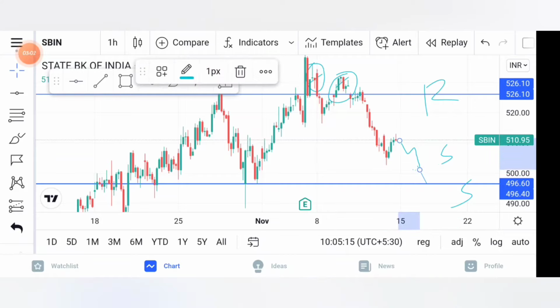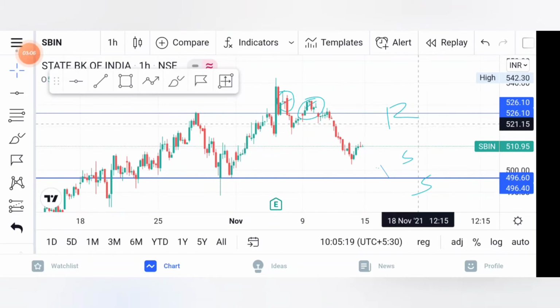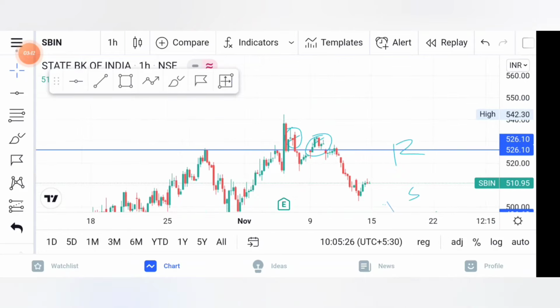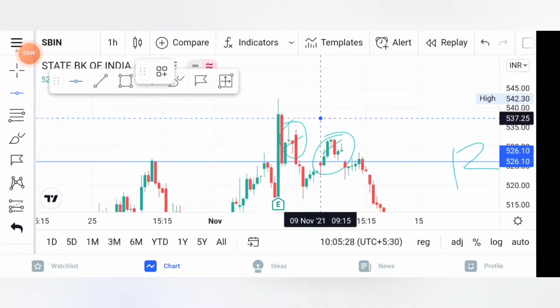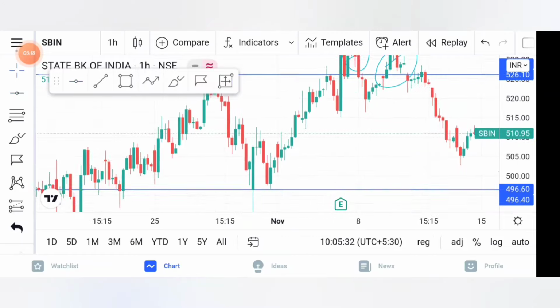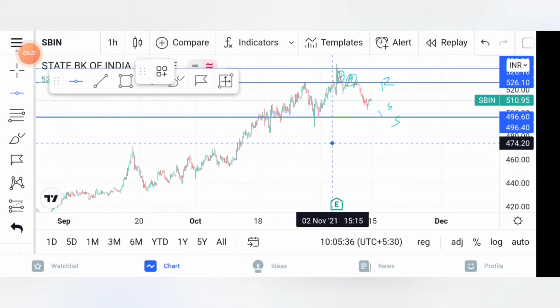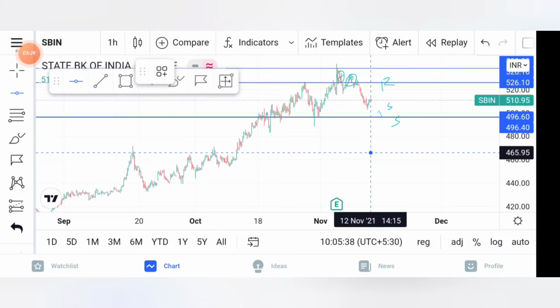And also we can see that this was the first resistance level, and this was the second resistance level. Going to another resistance level, we can take this as the resistance level because this was the all-time high, 538. And going to the second support level, we can take it over here.